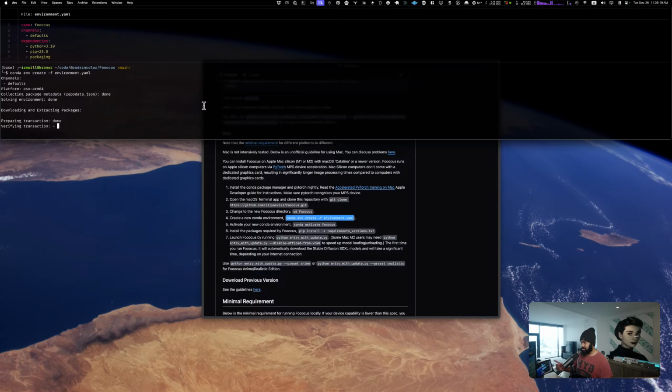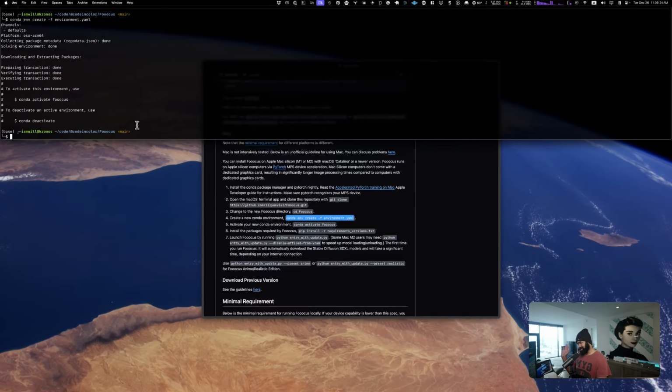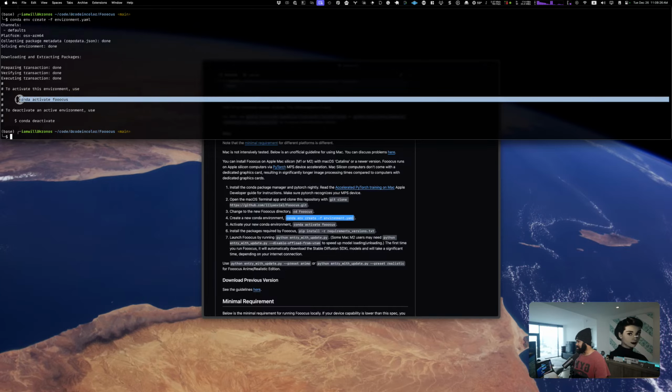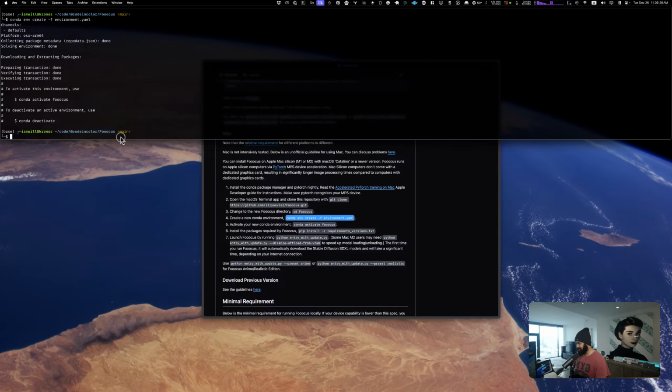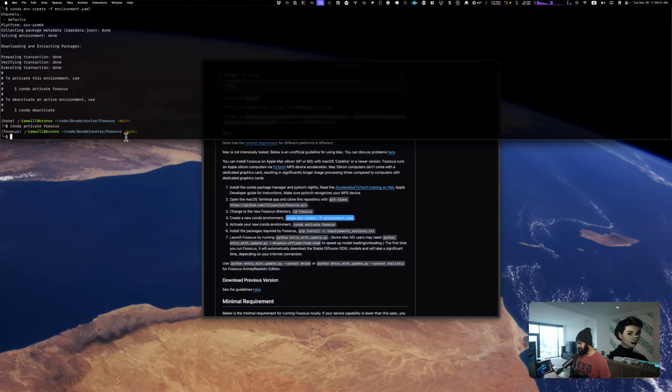And then what we should see is that this right here should change. Maybe not. All right, never mind. Oh no, okay, I had to activate it. Sorry, fine. For some reason, I thought it would activate automatically, but all right, cool. So now you see that we're in this conda environment. This is what I was talking about earlier, where I thought maybe I don't want this to automatically activate, because it's not often that I'm doing Python work these days, or this kind of work, but maybe that'll change, so I'm going to leave it for now.